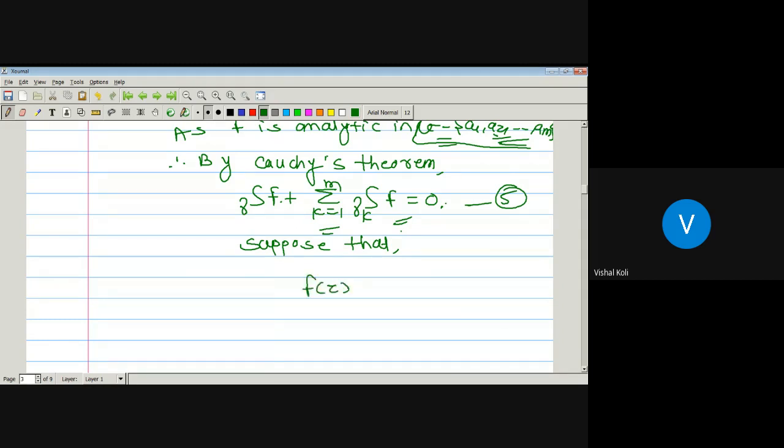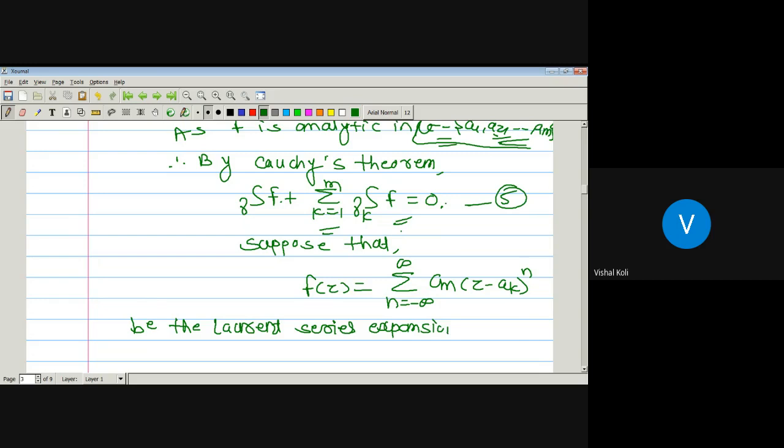Therefore, f of z is nothing but the summation n running from minus infinity to plus infinity of an into (z minus ak) to the power n, where k is running from 1 to m, be the Laurent series expansion of the function f at the point z equal to ak.